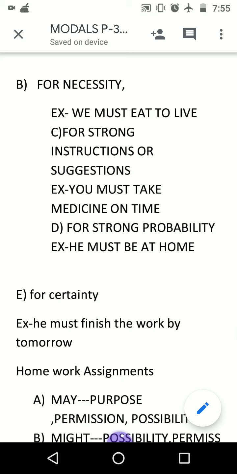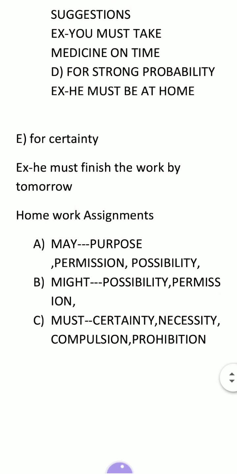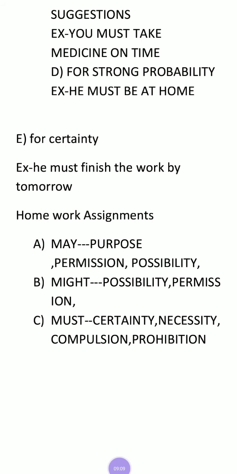We must plant trees. We must clean our environment. This is the necessity. We must stop pollution. This is the necessity. So these are the necessity sentences. Now certainty. He must finish the work by tomorrow. When a person is very much certain and sure, the use of must is used here.